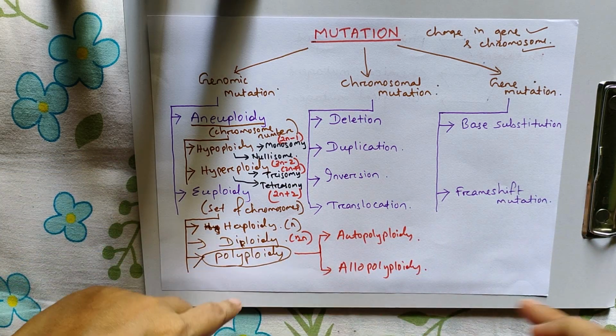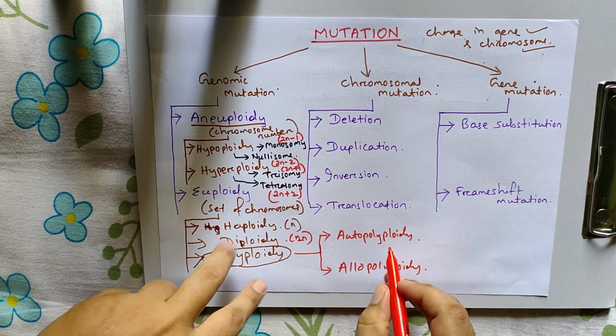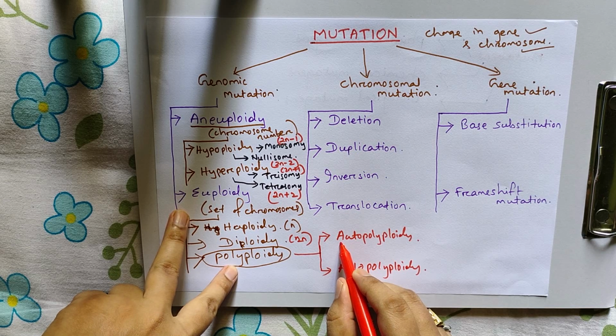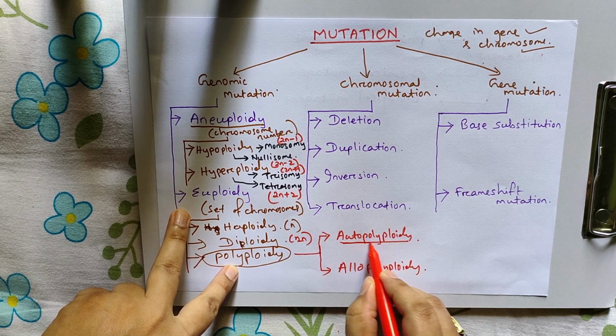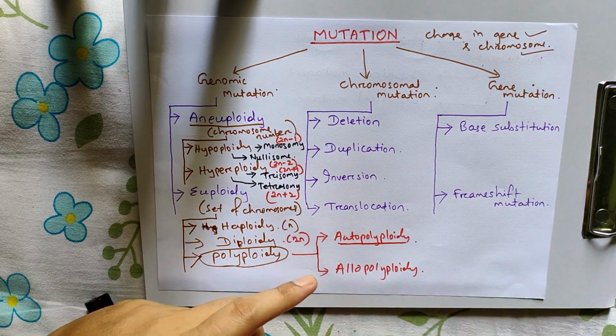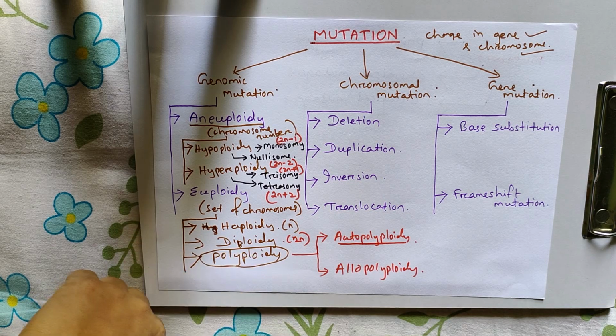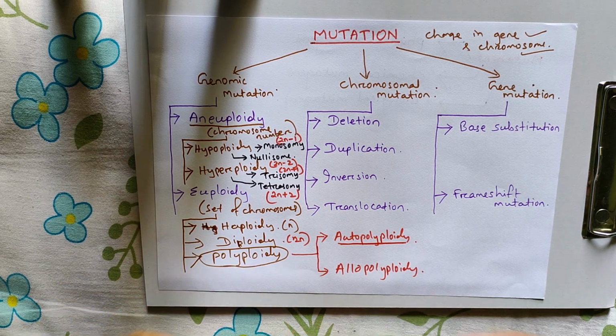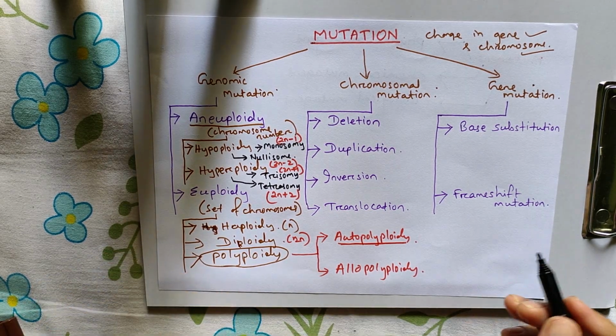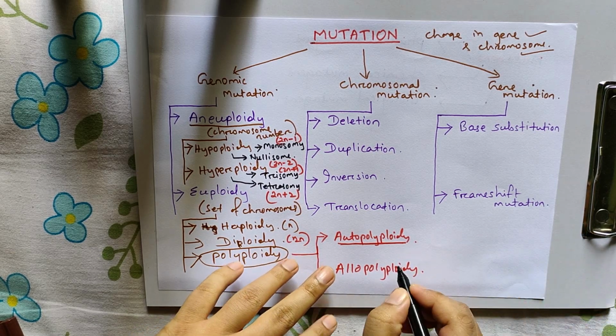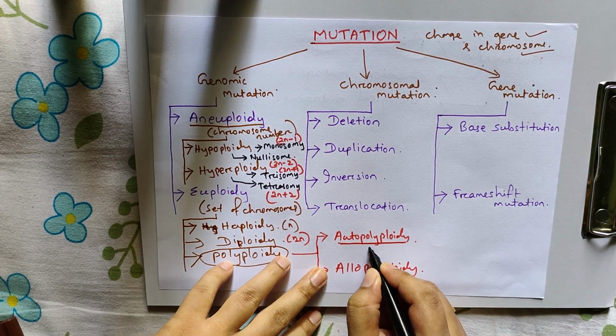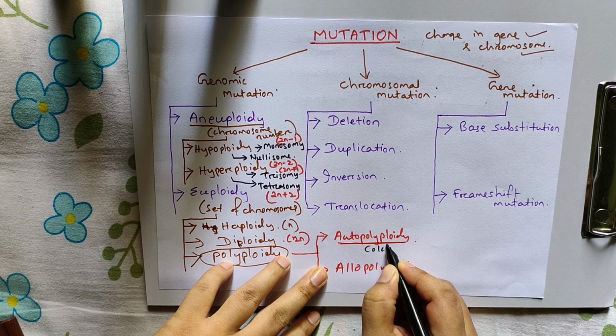Polyploidy generally occurs in plants. Autopolyploidy, how is it formed? It can be produced artificially by the use of the chemical substance colchicine.